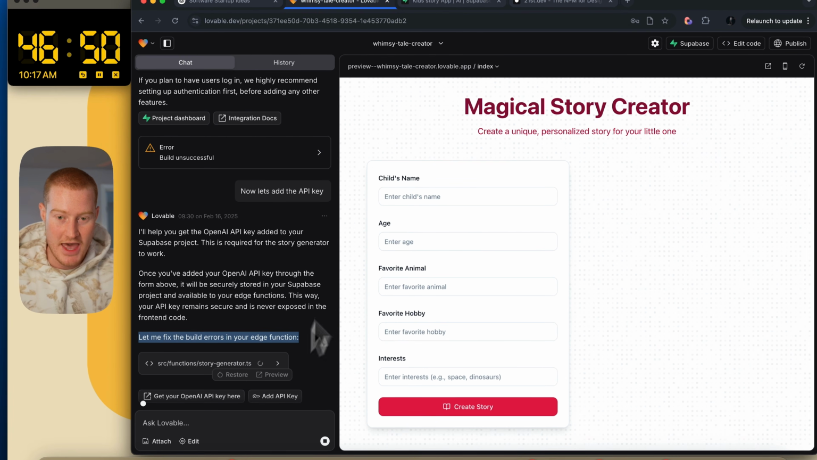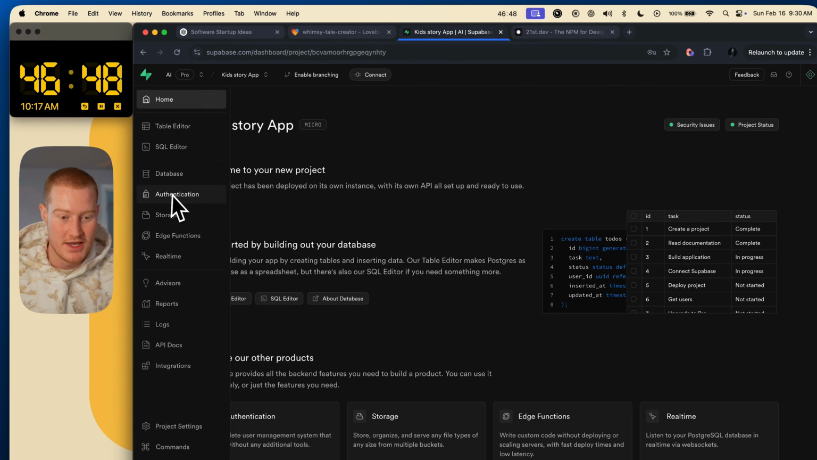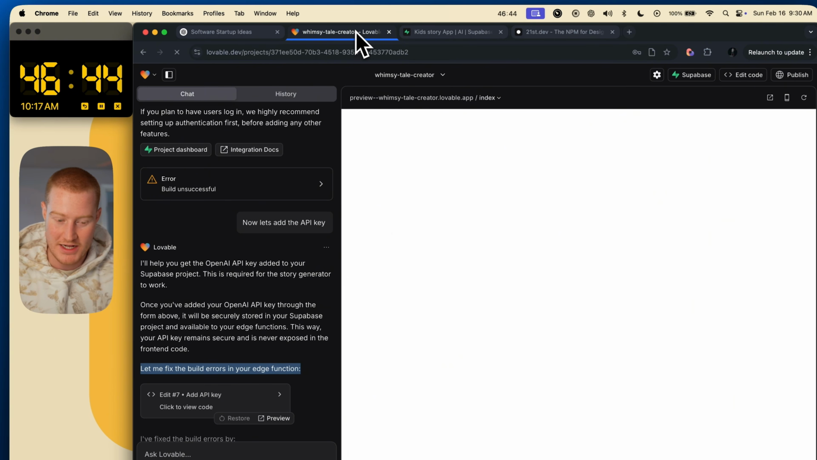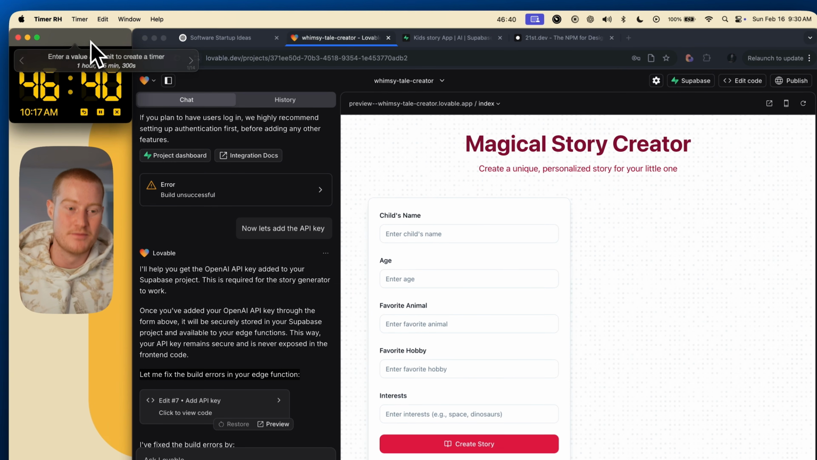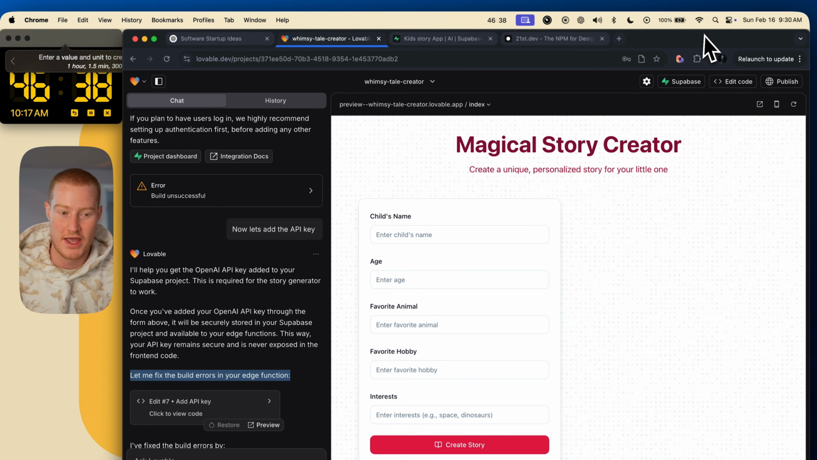I'm happy with how quickly we're moving here. So it's actually adding edge functions into Supabase, which is kind of like code with how we want the backend of our app to work. So the fact I don't need to write that myself is going to save us a bunch of time. And that is what allows us to even be able to build a software in under an hour.